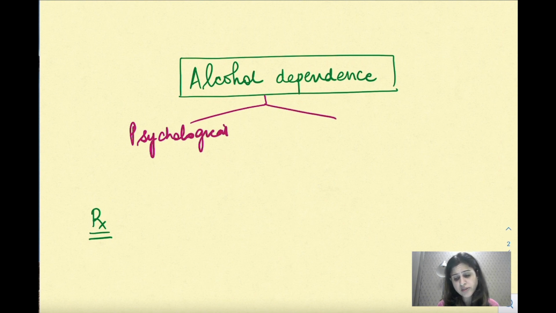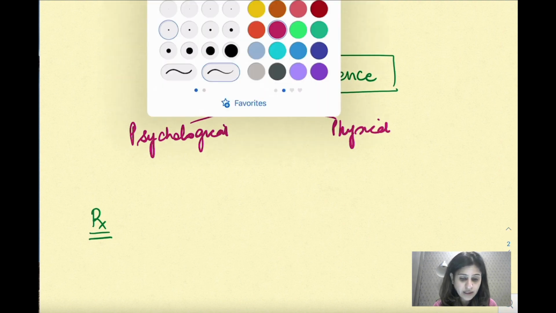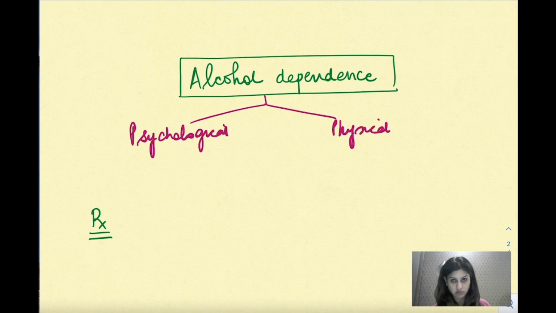And if it's really more serious, it is even physical. So even if he tries to stop consuming alcohol, he is going to have a lot of physical signs and symptoms, and that's not good. So because to avoid those physical signs and symptoms, he's again going to consume alcohol. So he has become dependent on alcohol, psychological or physical, ठीक है.